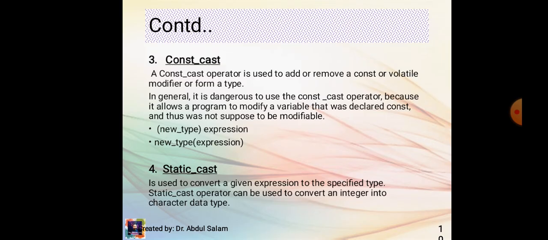Static cast is used to convert a given expression to the specified type. Static cast operator can be used to convert an integer to character data type.